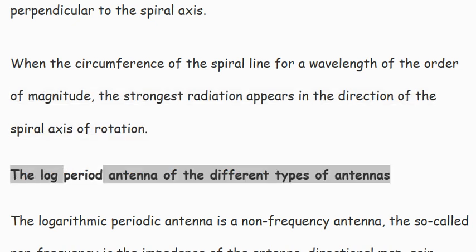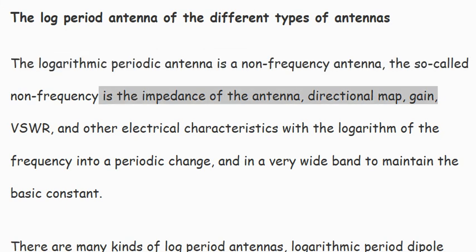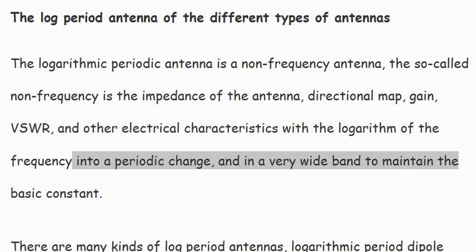The log period antenna of the different types of antennas. The logarithmic periodic antenna is a frequency-independent antenna. The so-called frequency independence means that the impedance of the antenna, directional pattern, gain, VSWR, and other electrical characteristics change periodically with the logarithm of the frequency, and remain basically constant over a very wide band.